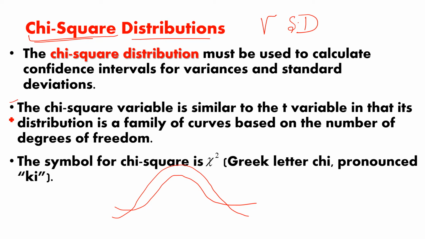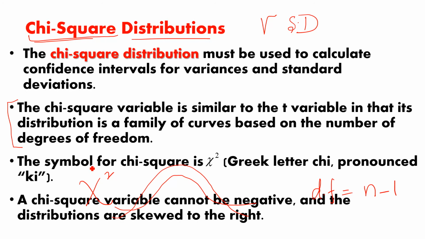This is the same as what we discussed in our t distribution. In the chi-square distribution, we also make a family of graphs, and the family of graphs depends on the degrees of freedom, and degrees of freedom depend on sample size. Df, degrees of freedom, is equal to n minus 1, and we discussed this very well in our last lesson. The symbol for chi-square, you can make like this. This is the symbol chi-square, the Greek letter chi. It is pronounced chi. Right, for chi-square, this is the important line, the last one.